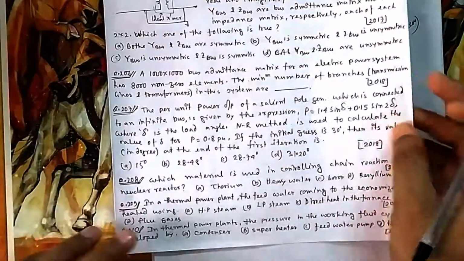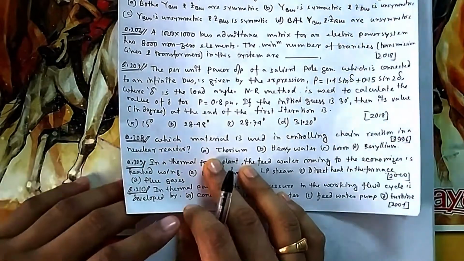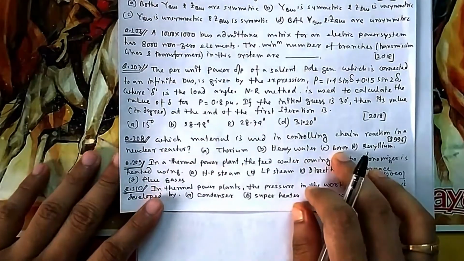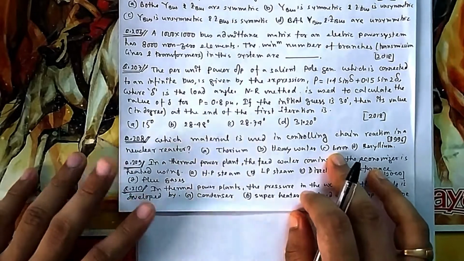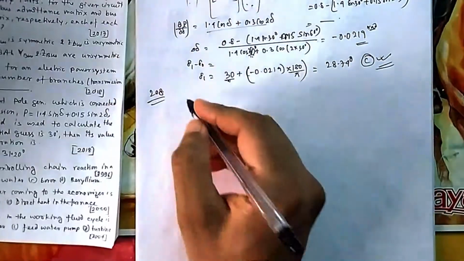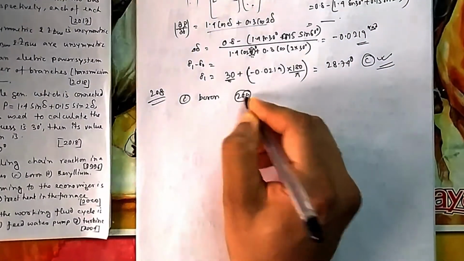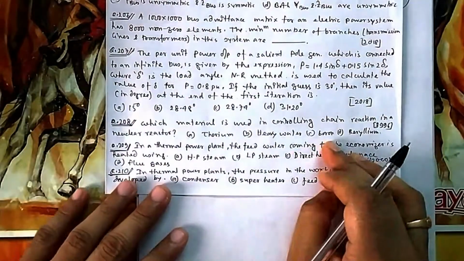Now if you come to 208, which material is used for controlling chain reactions in a nuclear reactor? I think you know this one. This is boron and cadmium rod. So cadmium rod is not there, so boron. That is of a nuclear power station, generating station. So it is option C. You can directly remember these things. So this is boron. I am not explaining in depth, but these are common questions.